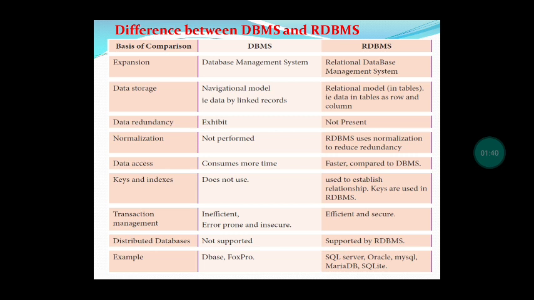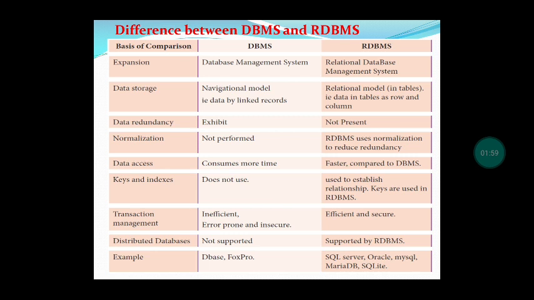Data redundancy is exhibited in DBMS and it is not present in RDBMS. In RDBMS, normalization is used to reduce the duplication, that is, the redundancy.